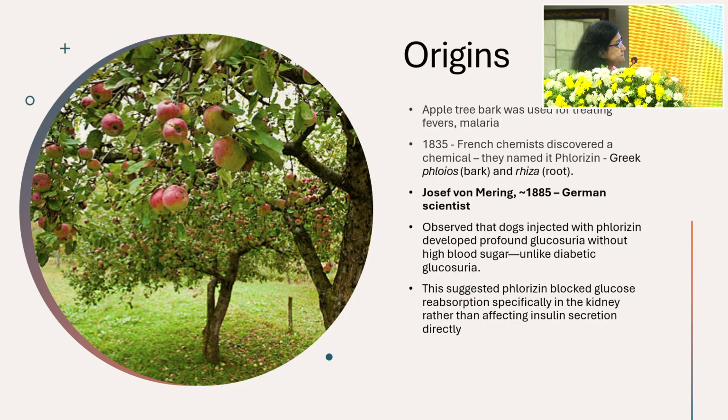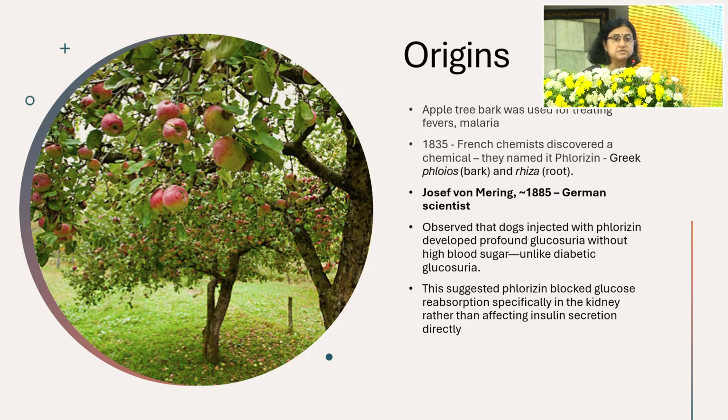Obviously, that initial phlorizin molecule, because it worked on both the SGLT1 and SGLT2, when you inhibit the absorption of glucose in the intestine, it tends to cause a lot of gas. That undigested carbohydrate passes down into the lower reaches of the intestine, both the small intestine and large intestine, is broken down by the bacteria, and it causes a lot of gas. So for the next, I would say almost 80, 90 years, nothing much happened with this molecule, though they were aware of its properties.